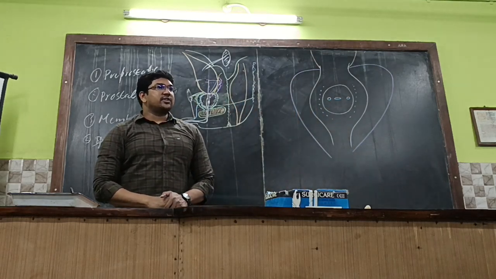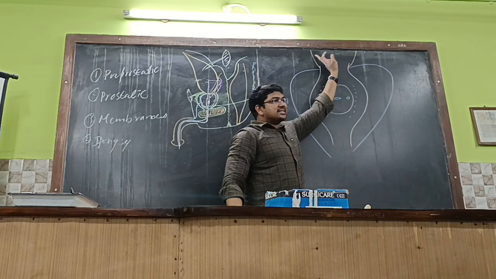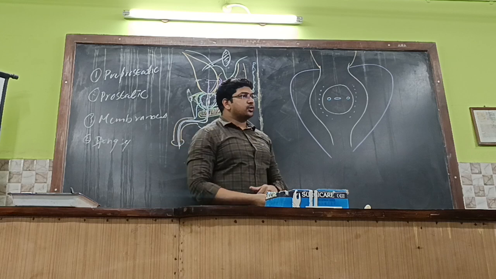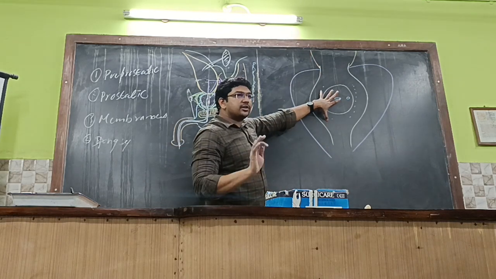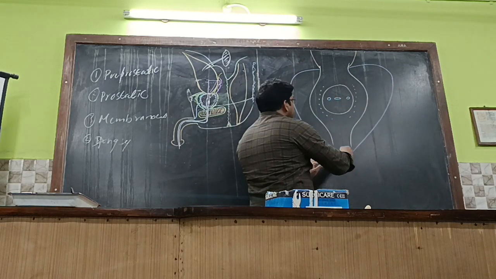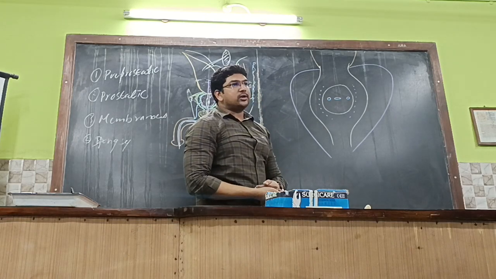See everybody, let us finish it off faster. This is the urinary bladder over here. These two brown lines are the urinary bladder. So now we are in the coronal section of the urethra. Pre-prostatic and prostatic part of the urethra we are focusing on now. So this is entirely the prostate over here. Above that, this part is the neck of the bladder or apex of the trigone of the bladder.